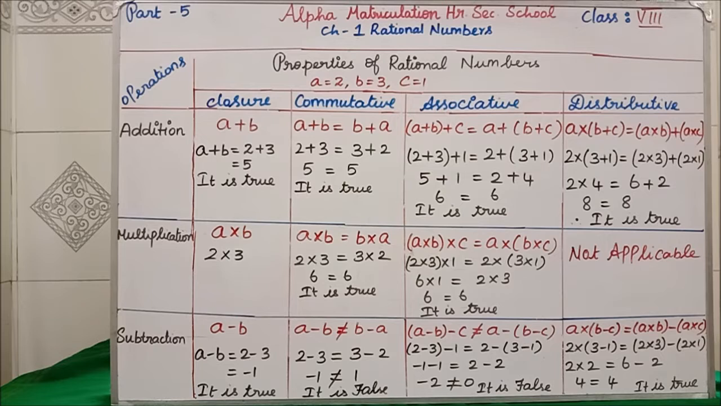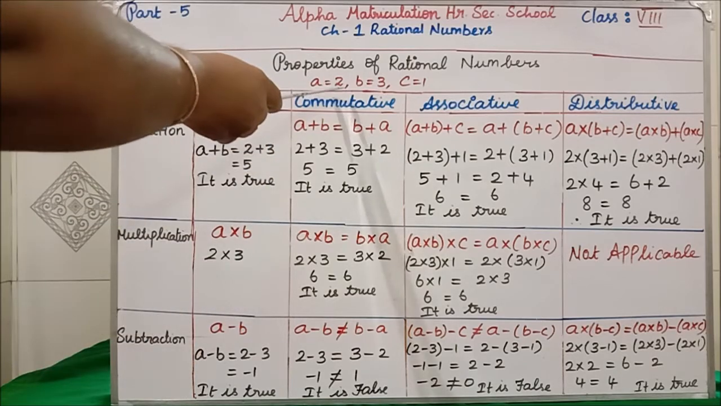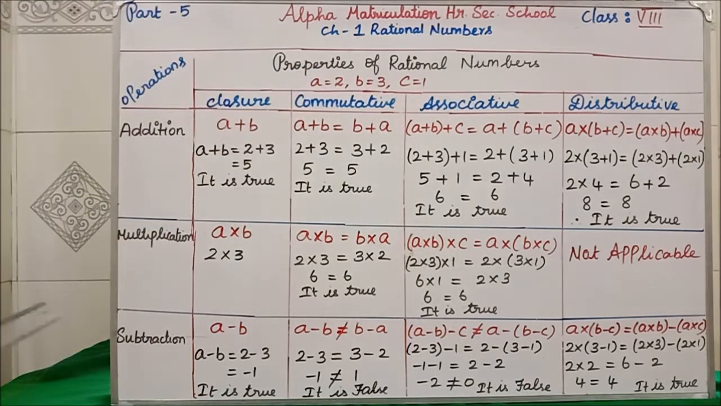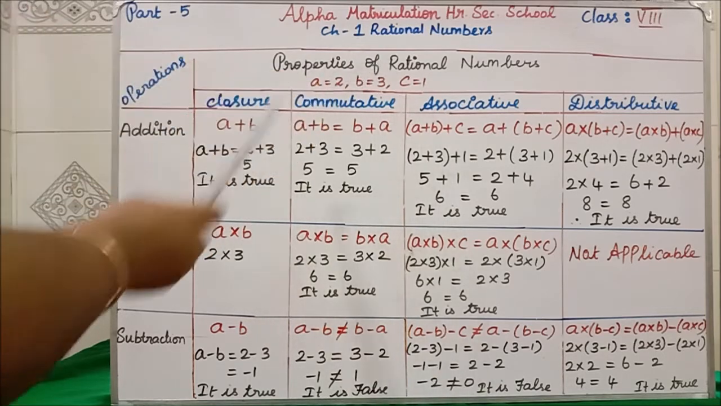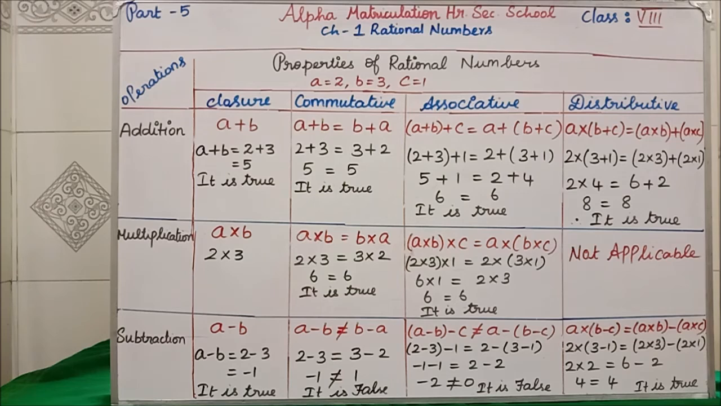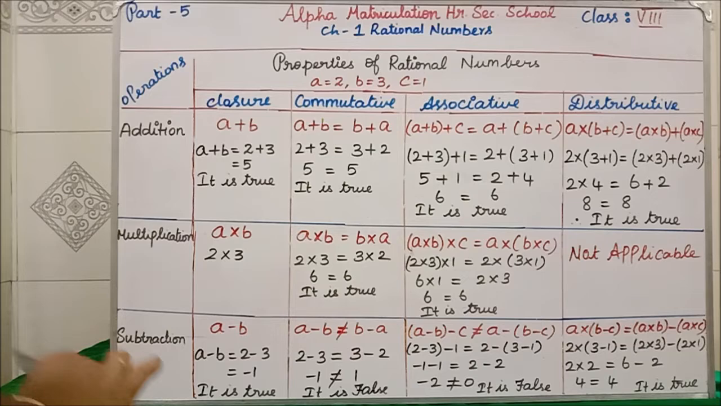Clear all of you? Shall we now see how the closure property, commutative property, associative property and distributive property are true? First we will see for addition. See, A plus B is our formula. A plus B equal to, instead of A we are having 2, for B we are having 3. So write 2 plus 3. A we have taken 2, B we have taken 3. 2 plus 3 equal to 5. It is true. Clear? For closure, addition, multiplication, subtraction, everything is true.